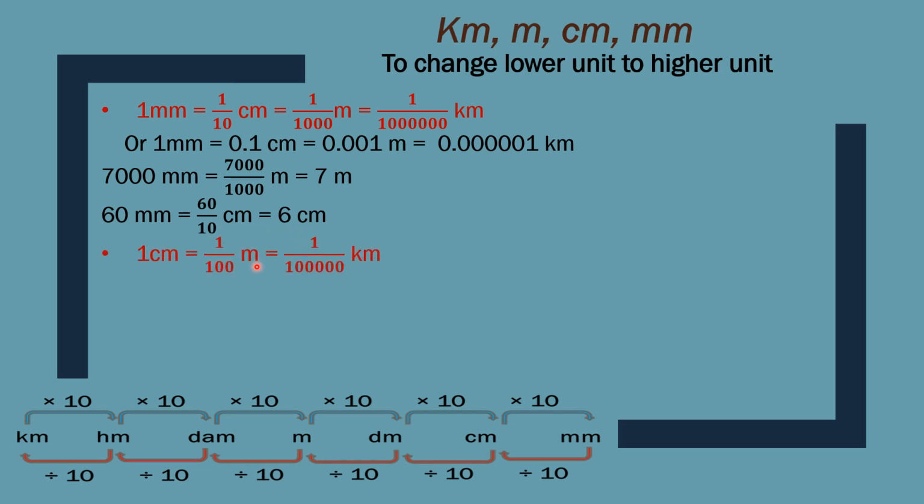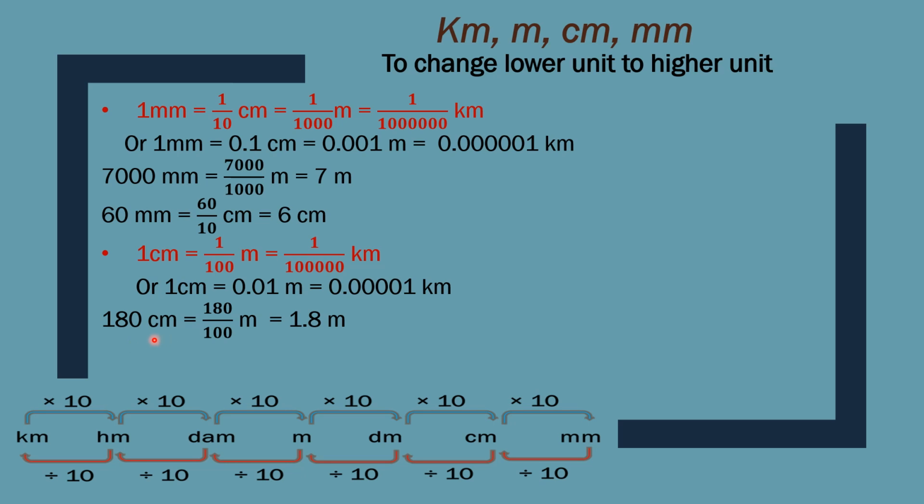Now just do one more conversion, that is centimeter to meter and centimeter to kilometer. If you need to convert centimeter to meter, you will divide by 100. So 1 centimeter equal to 1 by 100 meter, and 1 centimeter equal to 1 by 1 lakh kilometer. Now you can do any question of conversion between them. Just like this, 180 centimeter.